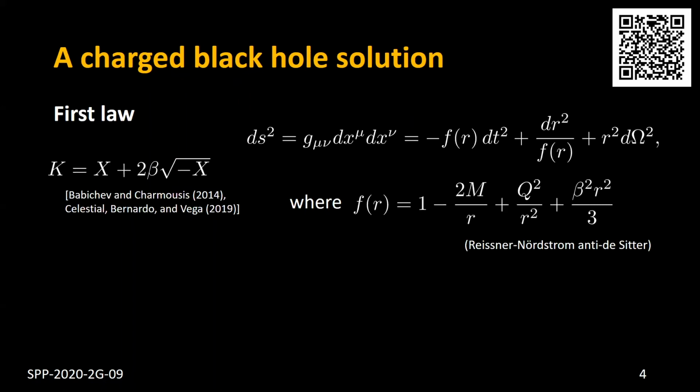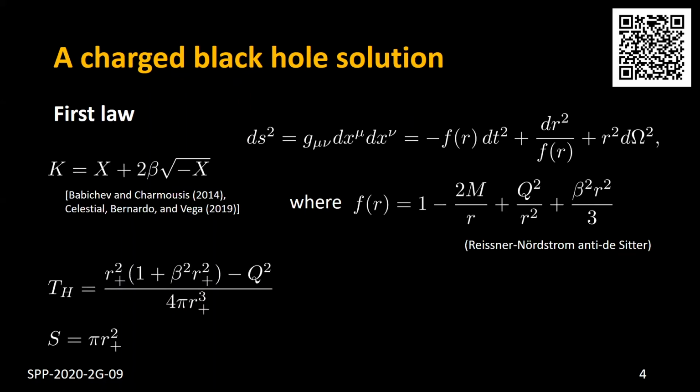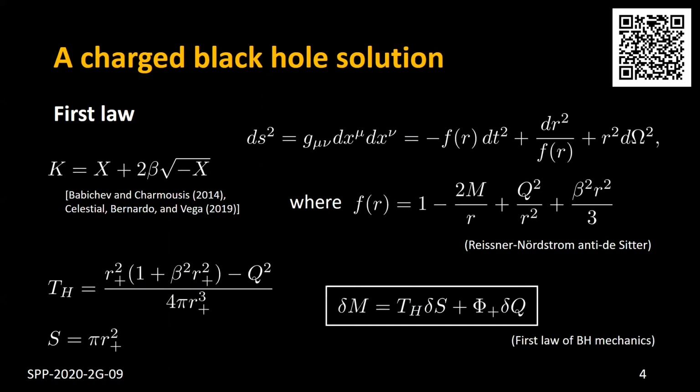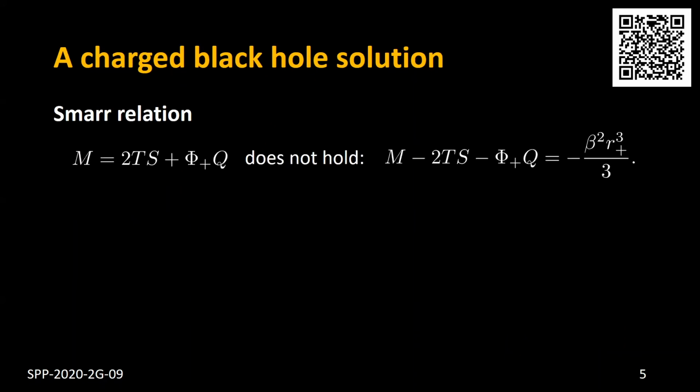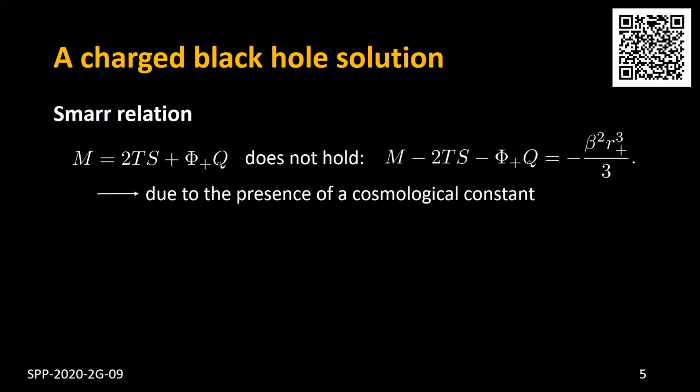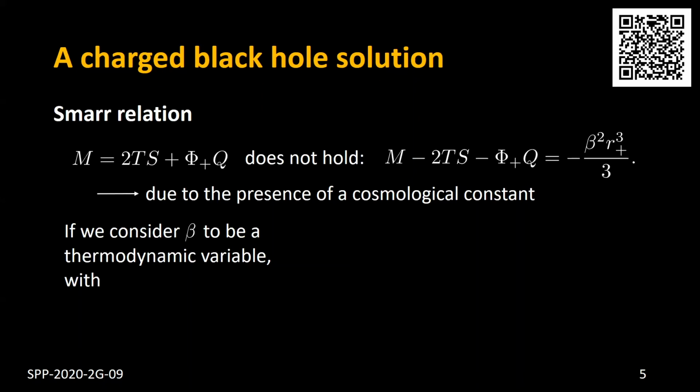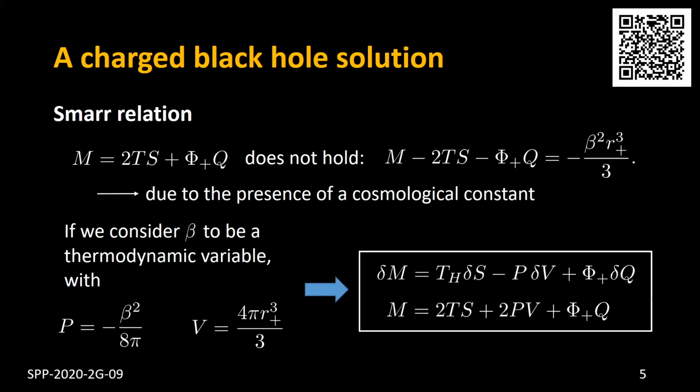For this black hole, we can express the temperature and entropy in terms of the event horizon r plus, and from here we can write an expression for the first law. Aside from this, we can also look at the Smarr relation, ordinarily given by this expression. It turns out that this does not hold for our solution due to the presence of a cosmological constant. Still, we may write a Smarr relation by considering the cosmological constant parameter beta as a thermodynamic variable, with which we can define some sort of pressure and volume. And so with the first law, we also get the Smarr relation given by the equation below.